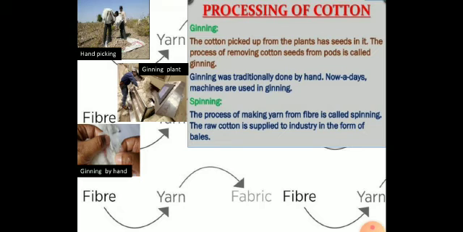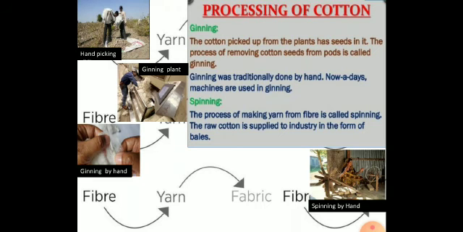Alright. And after the seed is removed, it is further processed to remove the twigs and grass, etc., by hand or by machines. After that, it is sent to the spinning process. The process of spinning is to make a yarn from the fiber, and the raw cotton is supplied to industries in the form of bales. Bales means huge stock.